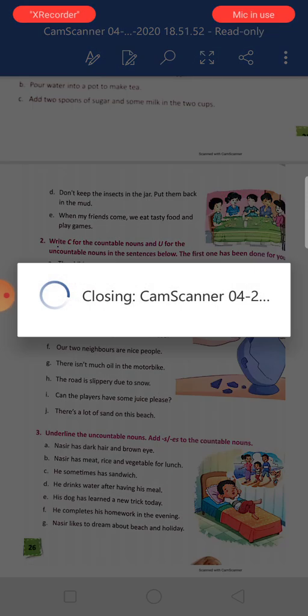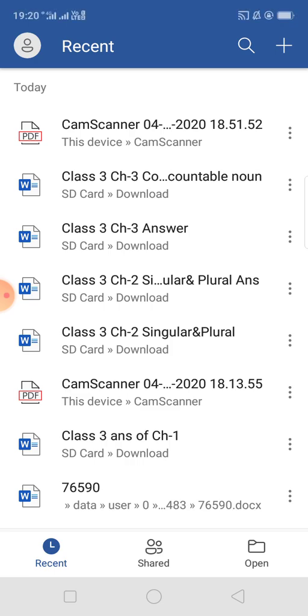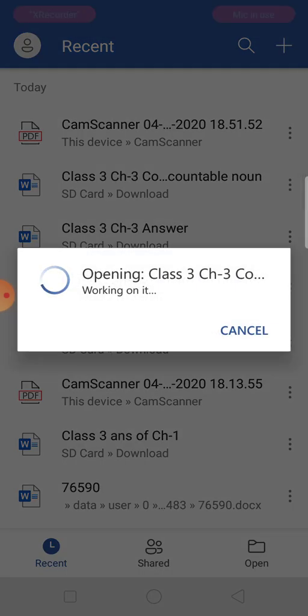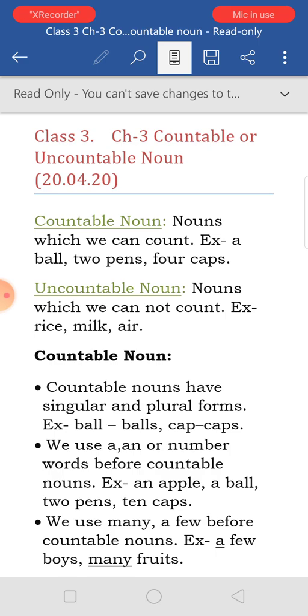We will go back to the PDF. See, countable and uncountable nouns. Countable nouns are nouns which we can count, like a ball, 2 pens, 4 caps. How many caps are there? We can count 4 caps. So these are countable nouns. Uncountable nouns are nouns which we cannot count. Example: rice, milk, air.